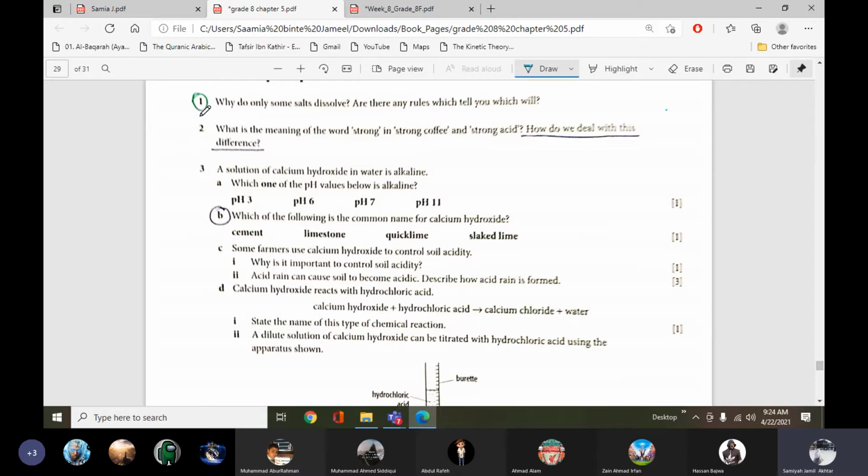Question number 2, I am circling them with blue. Question 3, part A and D only.